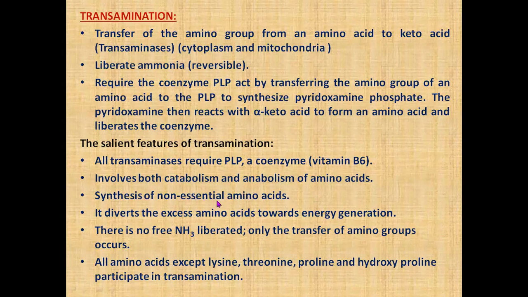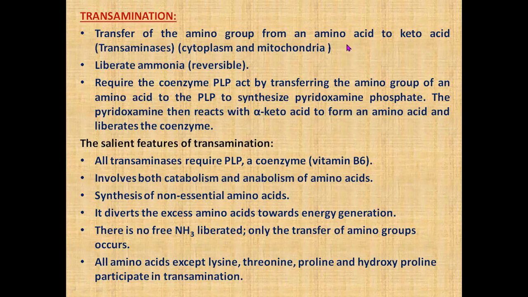There are 10 non-essential amino acids. Essential amino acids are not synthesized, so they have to be supplied through your diet, which we discussed in the other videos. And excess amino acids are diverted towards energy generation. And as I told you, no free ammonia is liberated, only transfer of the amino group occurs.